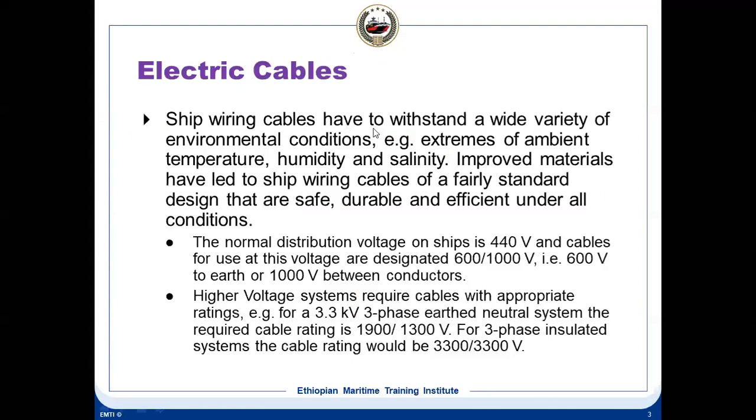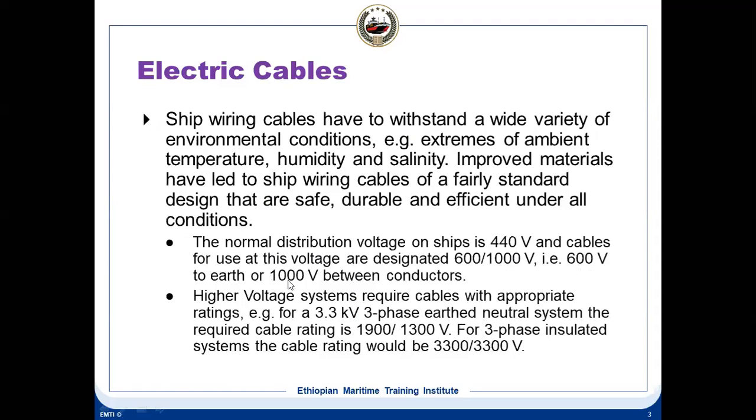Ship wiring cables have to withstand a wide variety of environmental conditions: extremes of ambient temperature, humidity, salinity. Improved materials have led to ship wiring cables of fairly standard design, safe, durable and efficient under all the conditions. The normal distribution voltage on ship is 440 volt, and cables for use at this voltage are designated 600 oblique 1000 volt.